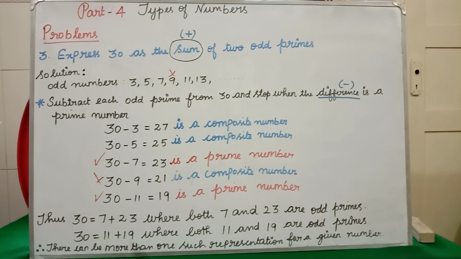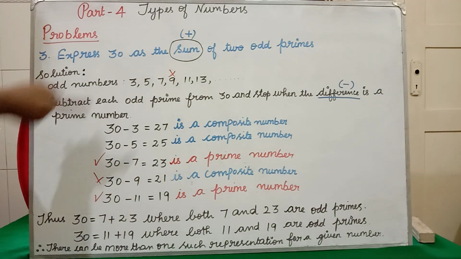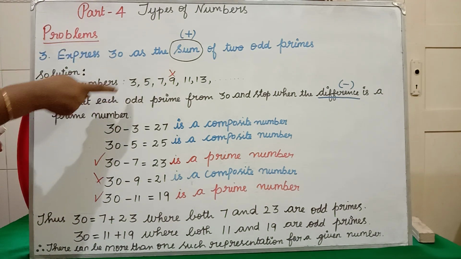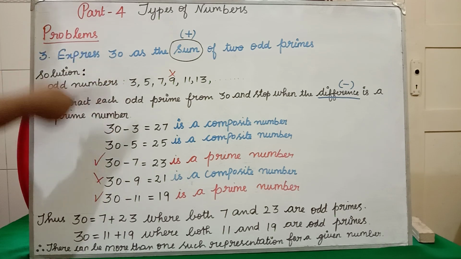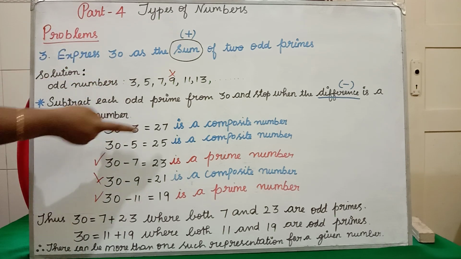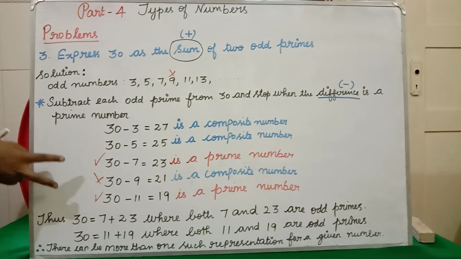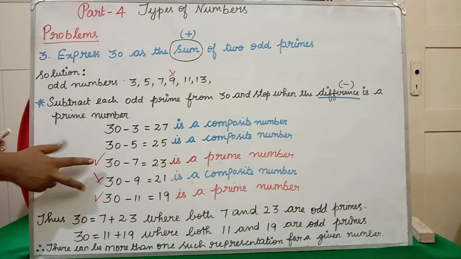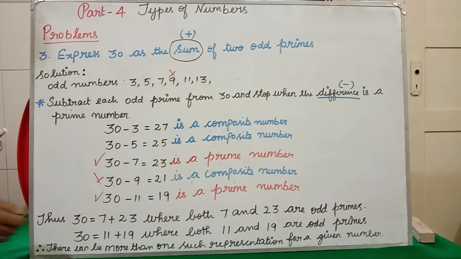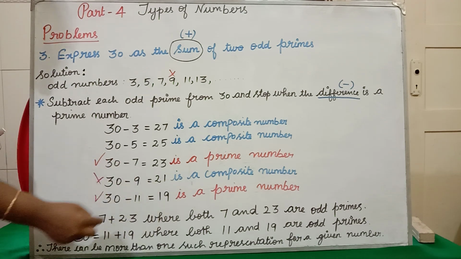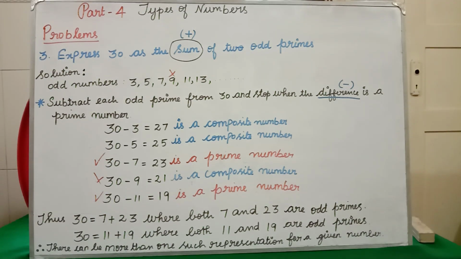Okay, then next step is whatever the question they have given, you have to subtract each number from that question. Okay, after subtracting, you have to see whether it is composite or prime number. Wherever you are getting prime numbers, you write the question outside, equal to the remaining 2 numbers if you add, that is your answer. Clear all of you? Will you be able to do 3 assignments based on those 3 problems? Clear students all of you? Now I am going to give you the assignment.